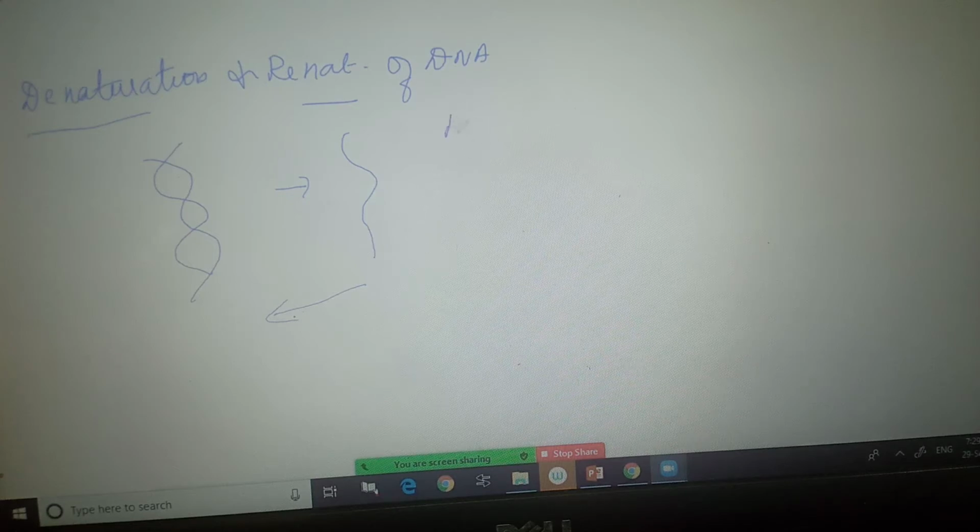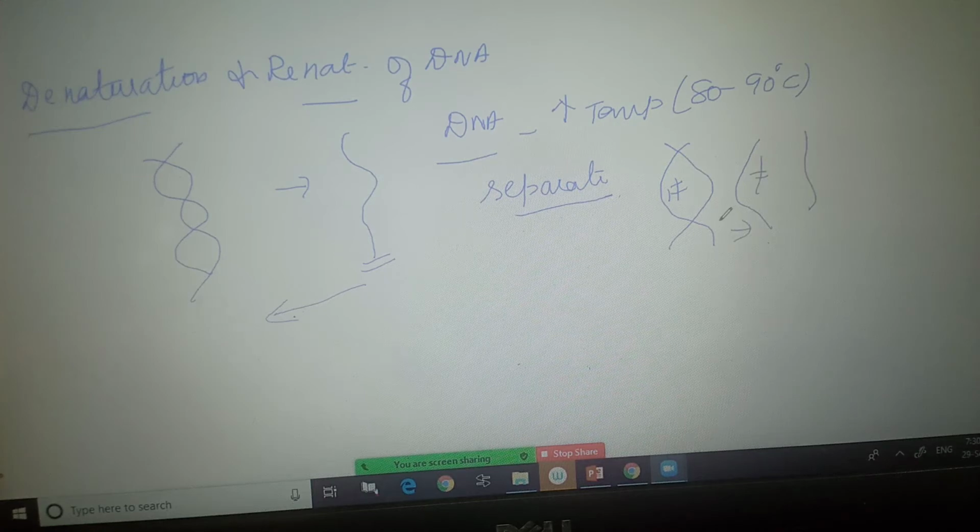If a normal DNA molecule is placed at a high temperature, for example 80 to 90 degrees Celsius, what happens? The two strands of DNA get separated from each other. So the double stranded DNA gets converted into single stranded. How does this happen? By breaking the weak hydrogen bonds found between the two nucleotides. They break and get converted into single stranded. This is said to be denaturation.